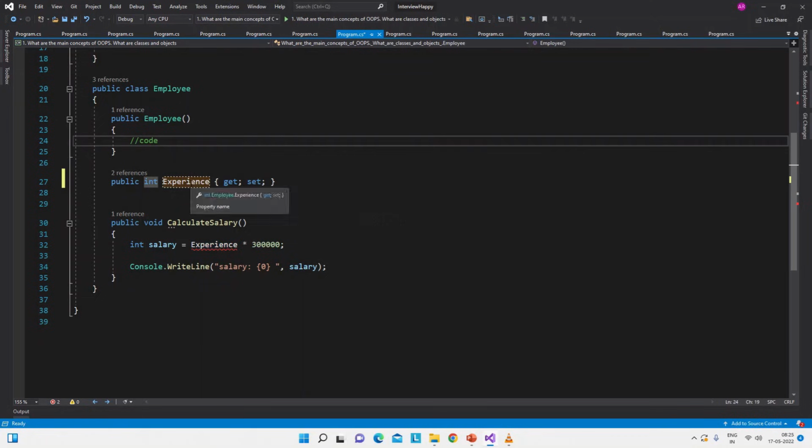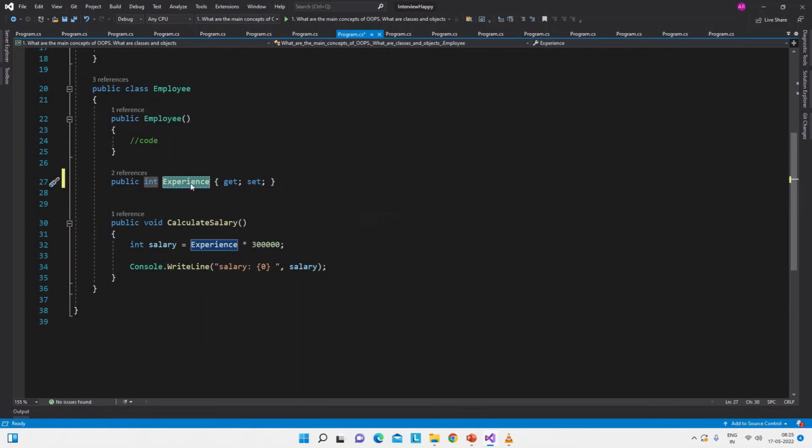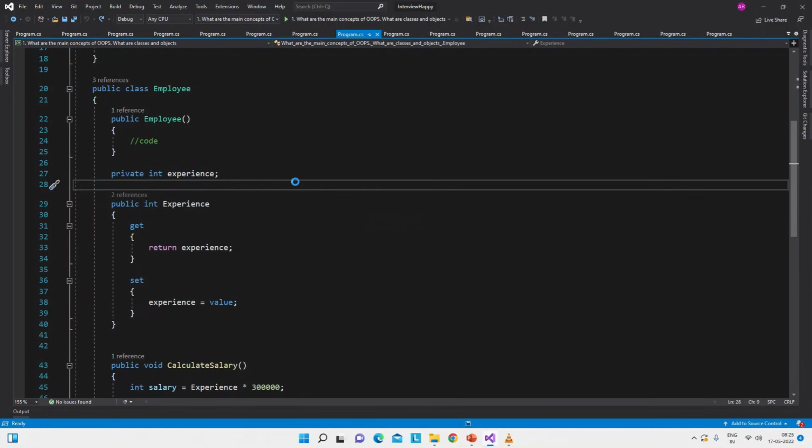Okay. So now this single line of code is doing the same thing which a line of field and multiple lines of properties were doing. So this is the short form which is nowadays, or you can say, should be used. So this is nothing else but the short form of this code. Okay, so let's see the definition once again.